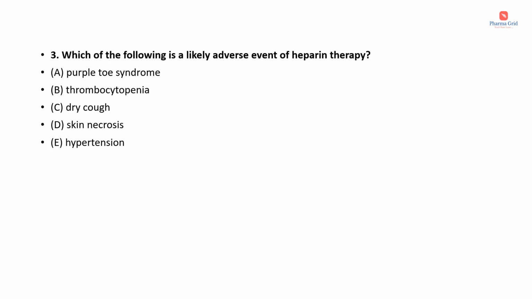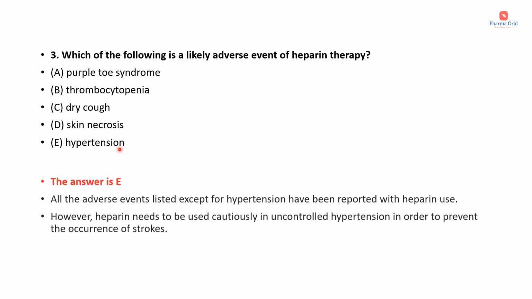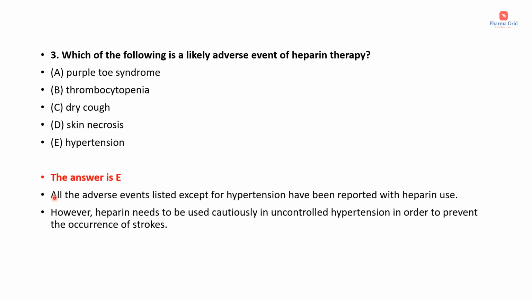Which of the following is a likely adverse event of heparin therapy? Options are purple toe syndrome, thrombocytopenia, dry cough, skin necrosis, hypertension. Answer is option E, that is hypertension. All the adverse events listed except for hypertension have been reported with heparin use. However, heparin needs to be used cautiously in uncontrolled hypertension in order to prevent the occurrence of strokes.